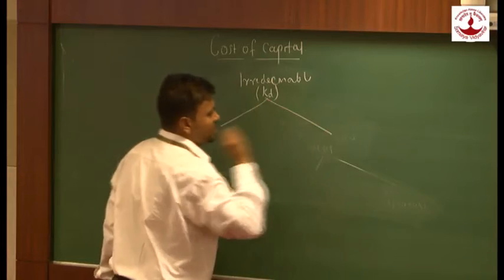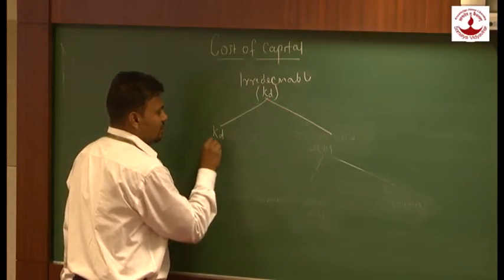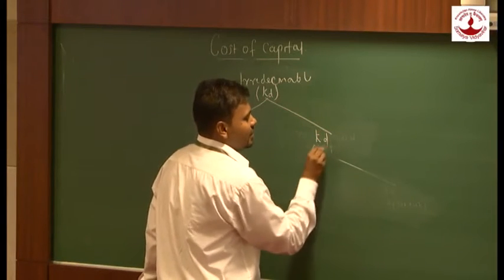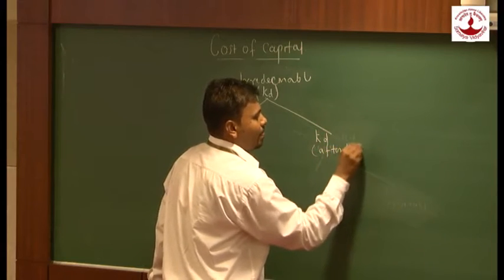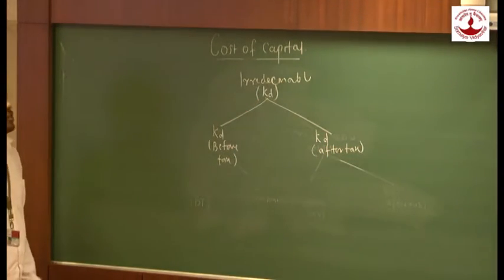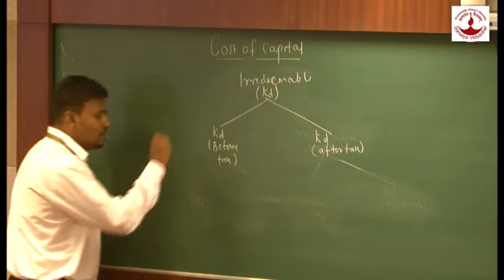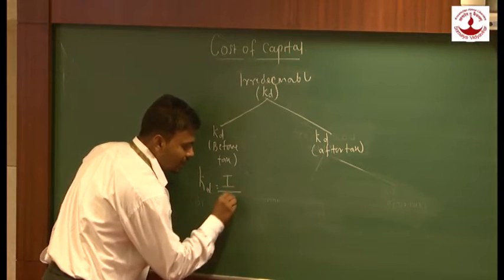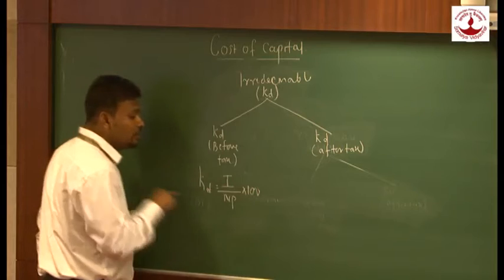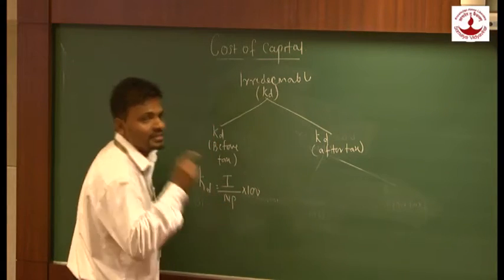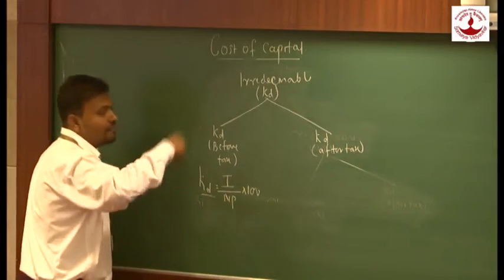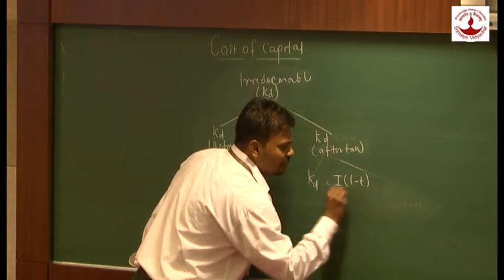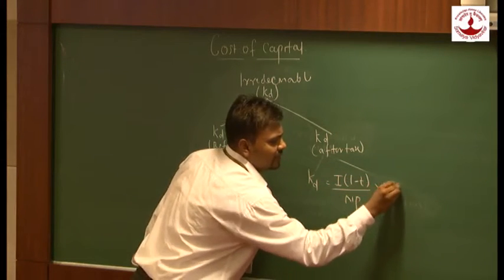Now here we will be having two concepts. One is called KD before tax and KD after tax. Whenever you want to calculate cost of debt in case the debentures are irredeemable, the formula would be KD is equal to I upon NP into 100. This will give me cost before tax. But if you want to calculate KD after tax, the formula would be KD is equal to I (1 minus T) upon NP into 100.